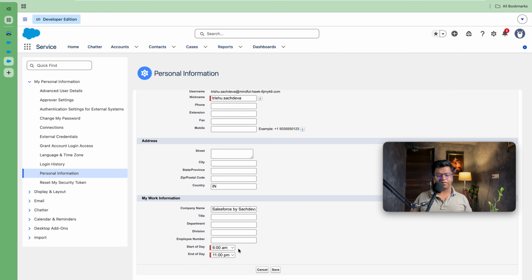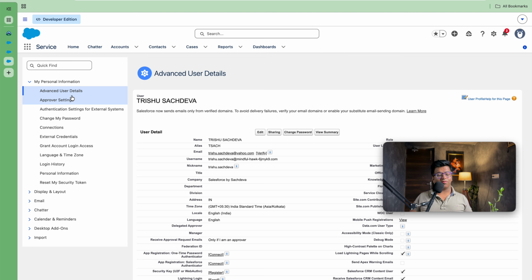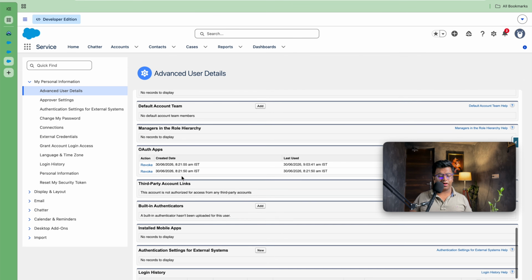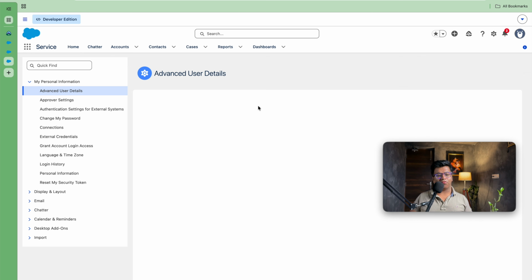As soon as you click on Settings, you will get these open details that are coming. Here the start of the day is 6 a.m. and the end of the day is 11 p.m. You don't have to worry about it, just click on Advanced User Details. As you have clicked on it, you have to go down. Here you have an option to add a default account team. So let's add a default account team.